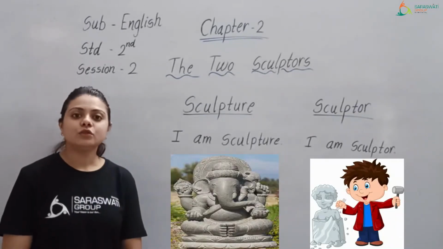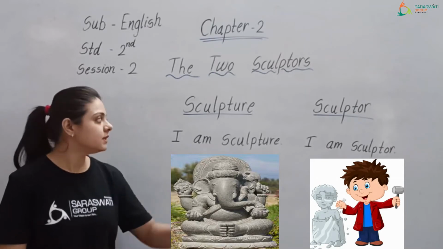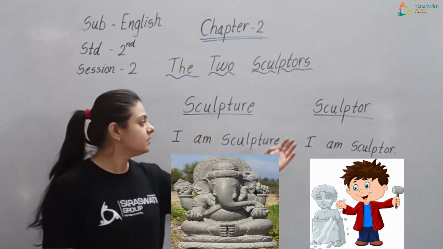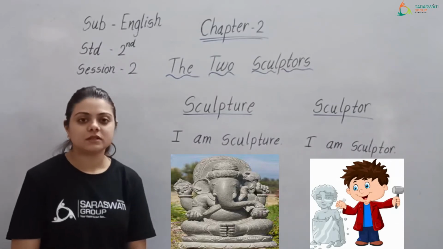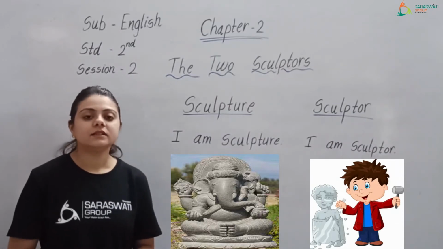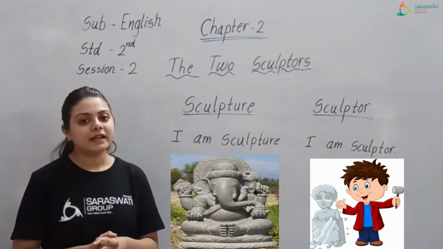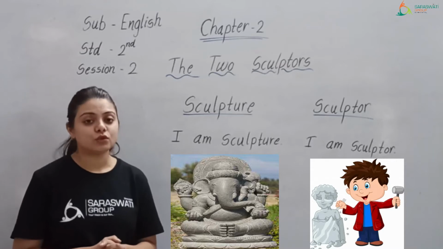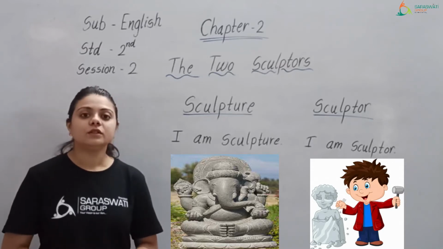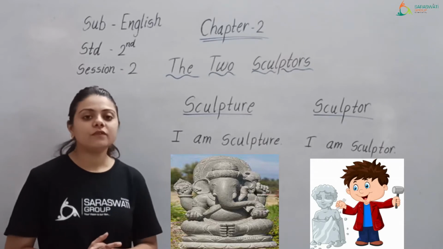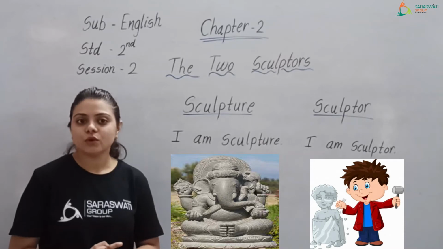There are two more words which are very important to understand: sculpture and sculptor. Now, what do you mean by sculpture? A piece of art that is made by creating or molding stone, clay or metal. Here you can see the picture of Lord Ganesha that is made by cutting down the stone.